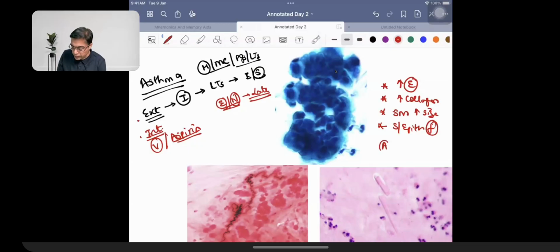Now, airway remodeling can be a potential NEET PG question, but the components of airway remodeling is going to be an example of an INI question. So four changes that you see in case of airway remodeling: subepithelial fibrosis, there is more deposition of collagen over here, the smooth muscles are going to increase in size, that means smooth muscle hypertrophy, and what you're going to be observing in these patients is eosinophilic infiltration.